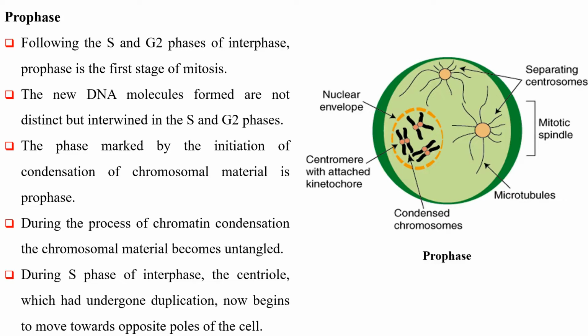Prophase. Following the S and G2 phases of interphase, prophase is the first stage of mitosis. The new DNA molecules formed are not distinct but intertwined in the S and G2 phases. The phase marked by the initiation of condensation of chromosomal material is prophase. During the process of chromatin condensation, the chromosomal material becomes untangled. During S phase of interphase, the centriole which had undergone duplication now begins to move towards opposite poles of the cell.